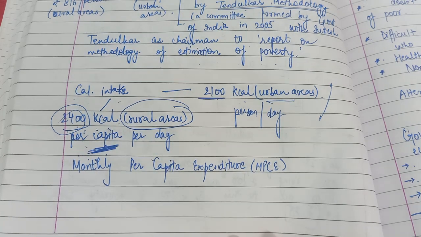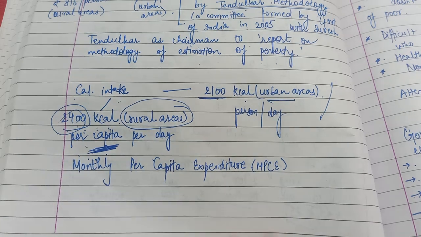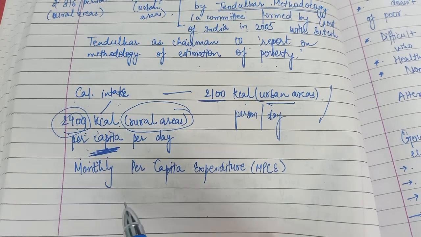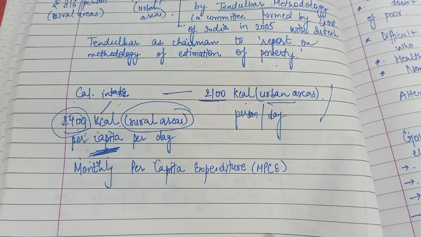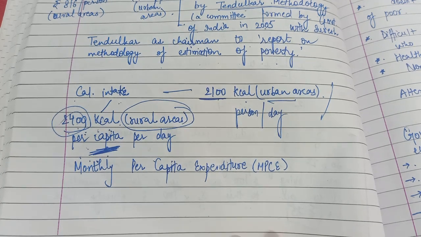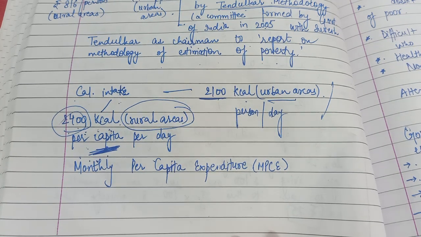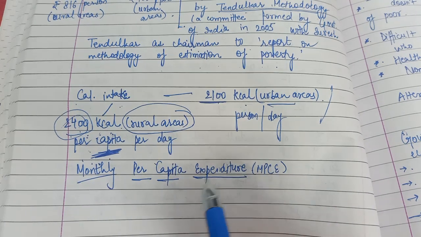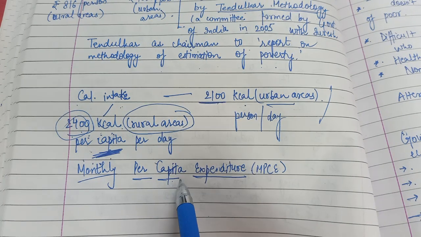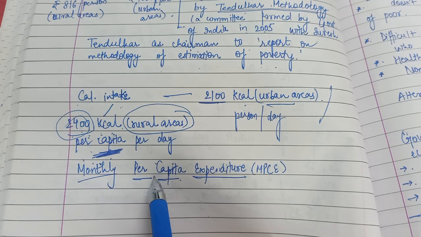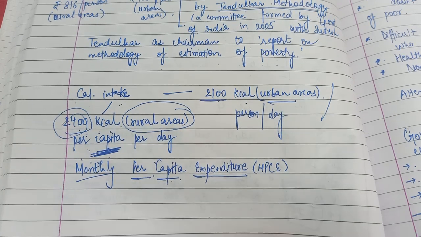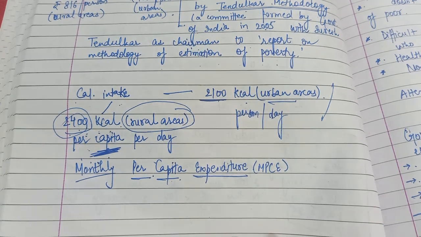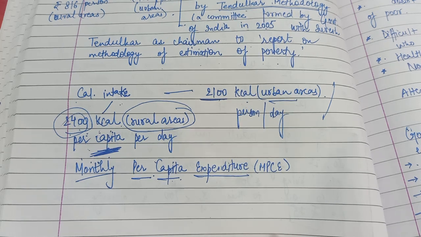Then the monetary value of these calories was calculated, and if it is asked what method India uses to determine poverty line, the name of the method is monthly per capita expenditure. Again, per capita means per person. So per person monthly expenditure we take into consideration to find out whether the person is poor or not.